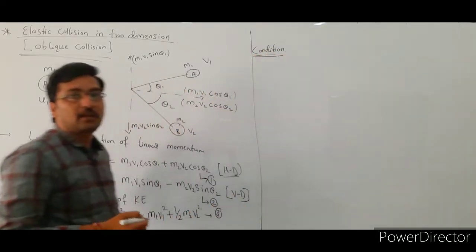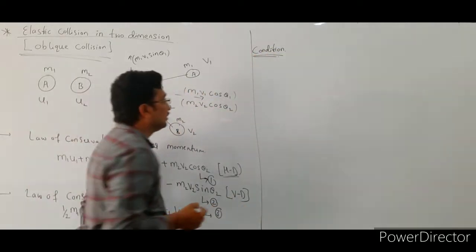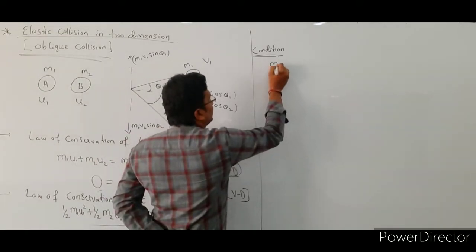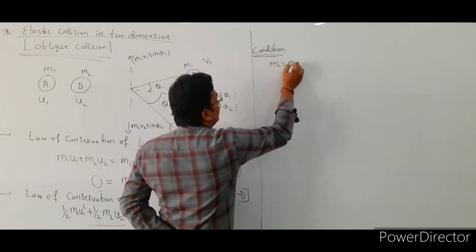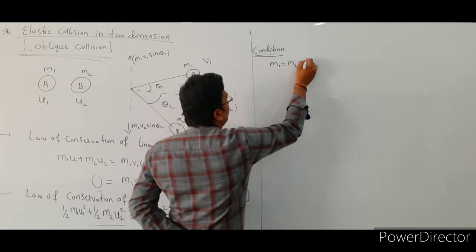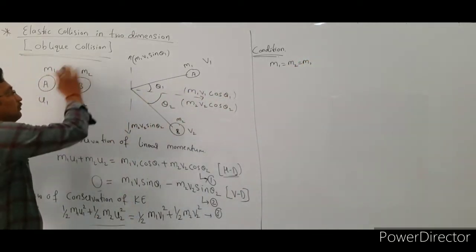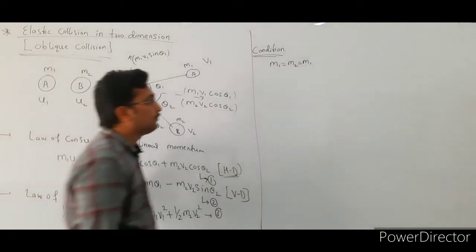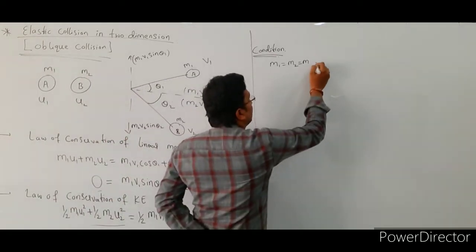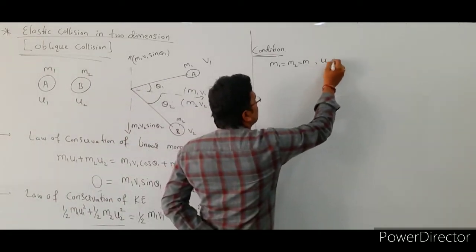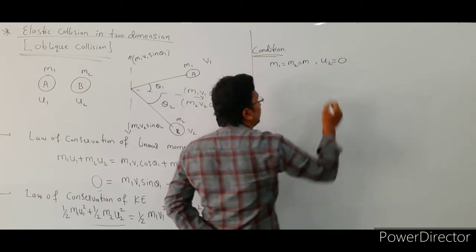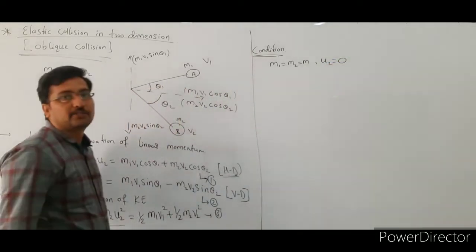The condition is the masses of the two bodies are the same, that is m1 is equal to m2 is equal to m, and the second condition is the second body is at rest, which means the initial velocity of the second body is 0.